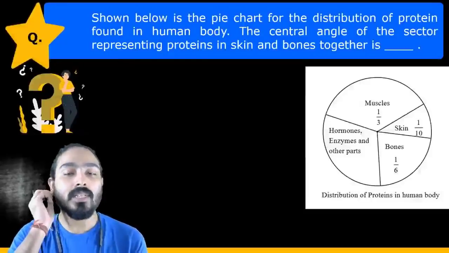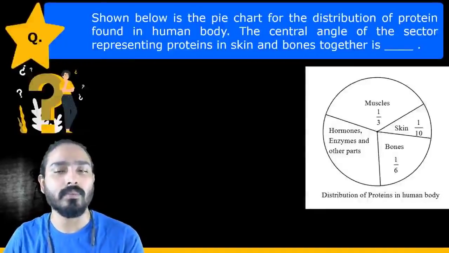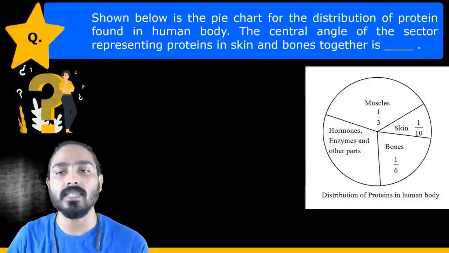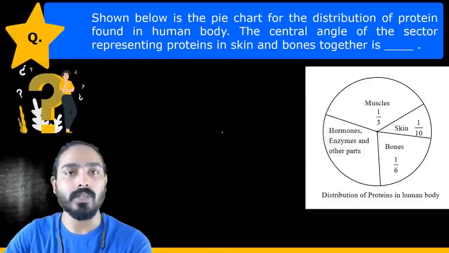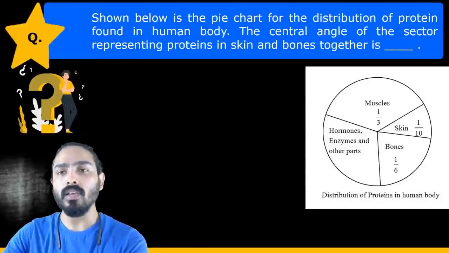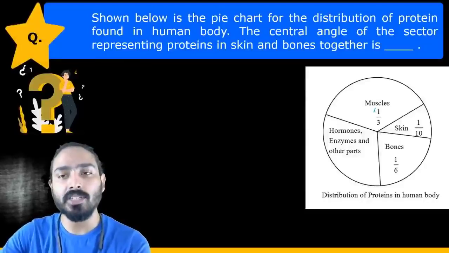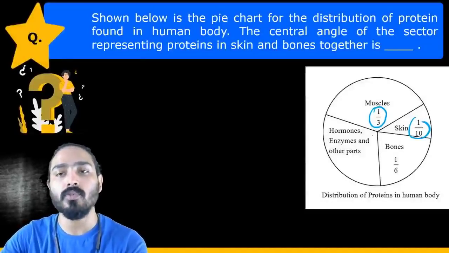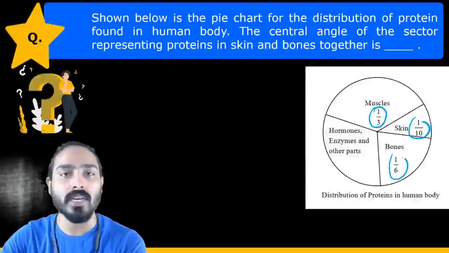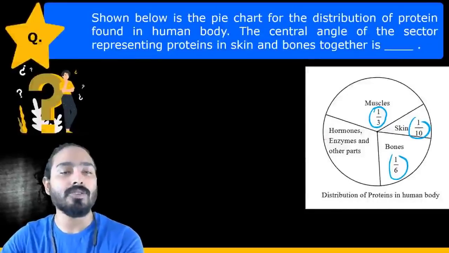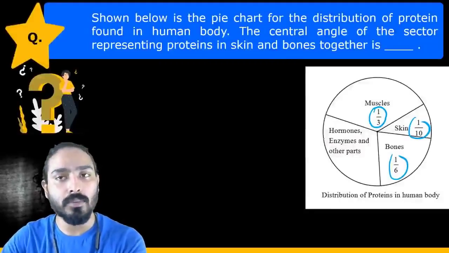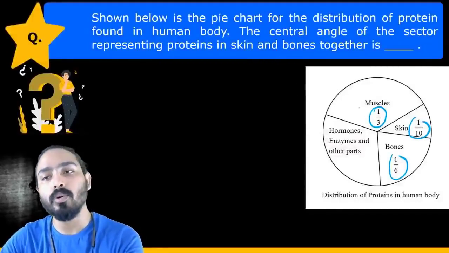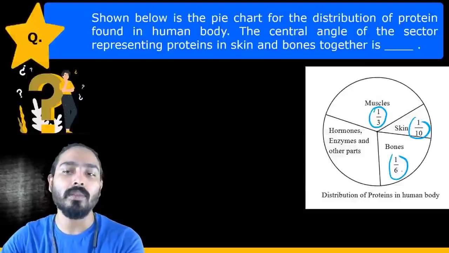Let's move ahead. In this question, as we have already discussed pie charts in many of the pre-classes and the gear-up classes also, try to understand. This is the fraction given, right? This is the fraction out of 1. So this whole circle is 1, and this is 1 upon 3, this is 1 upon 10, this is 1 upon 6. In the question, we have been asked about the distribution of proteins found in the human body with skin and bones together. So 1 by 10 and 1 by 6.